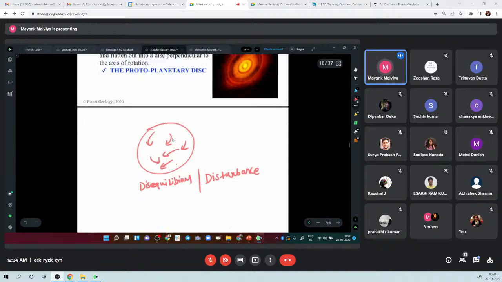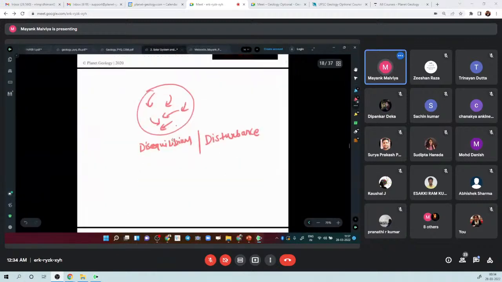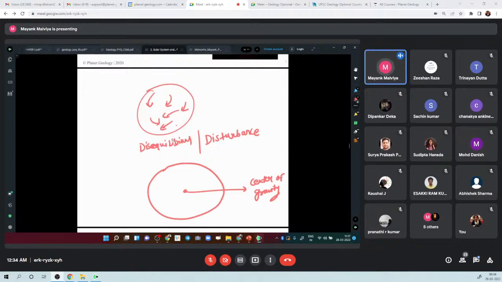Suppose this is the nebula. Even when it was in equilibrium, it must have some center of gravity. Whenever there is some disturbance, all this cloud of gas starts collapsing towards the pull of gravity, towards the center of gravity.